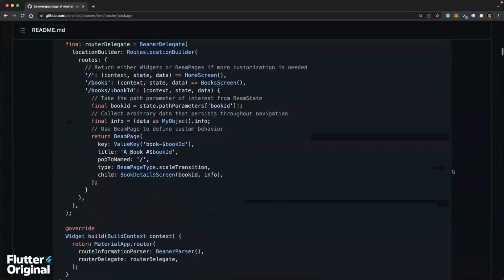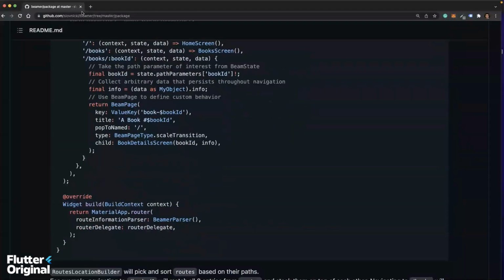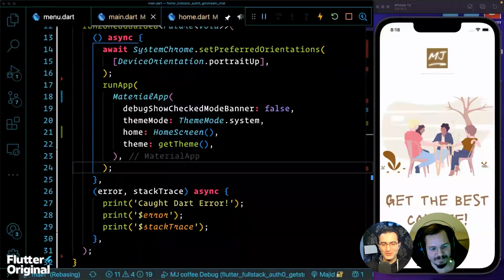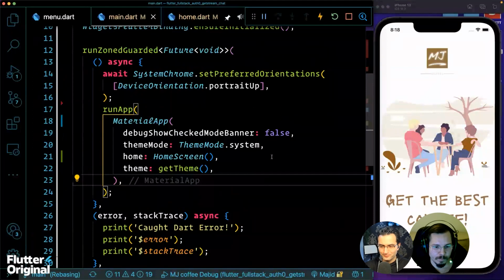So I think this is a starting point where we can go to my famous MJ Coffee app, which I built for all of my tutorials, videos and articles. Let me walk you through this application right now.